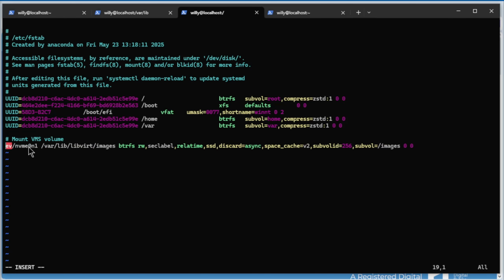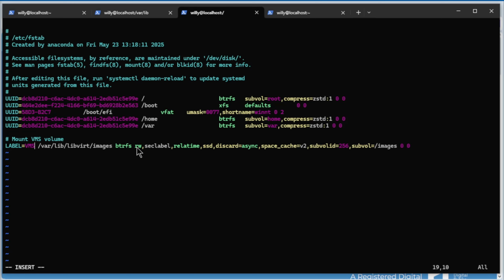Remove that. And do label equals VMS. And /var/lib/libvirt/images, it's okay.